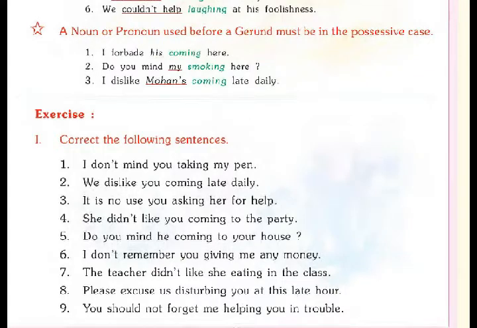Then a noun or pronoun used before a gerund must be in the possessive case. गerund से पहले जो noun और pronoun use होते हैं तो वो possessive case में होने चाहिए. For example, I forbade his coming here. Here 'his' is in the possessive case.